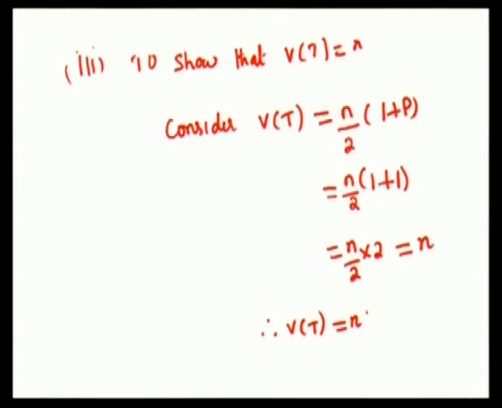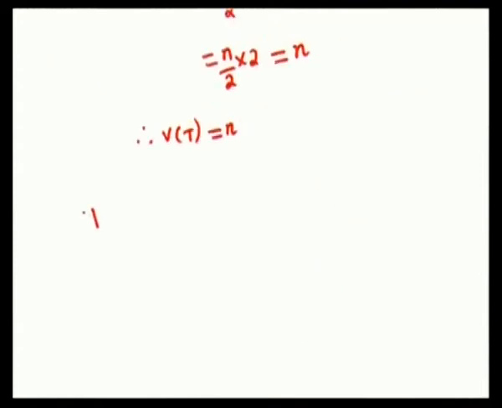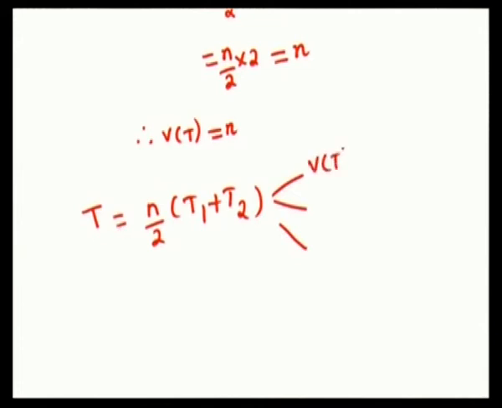So you have shown that given T is equal to 1 by 2 into T1 plus T2, you have shown 3 parts. One is that you have proved variance of T is equal to n by 2 into 1 plus rho. Secondly, you have shown rho is equal to 1. Third, variance of T is equal to n, which implies that T is the most efficient estimator.